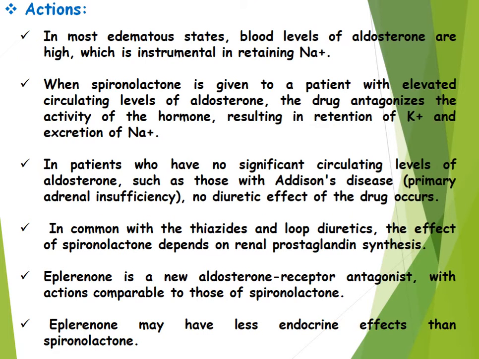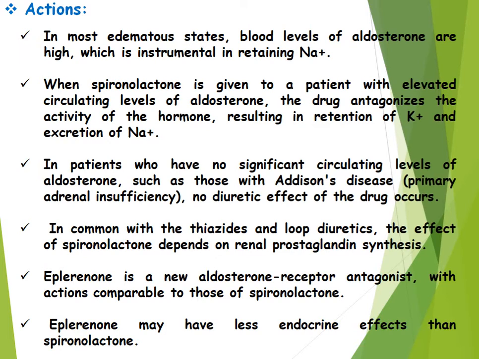Now the action: in most edematous states, blood levels of aldosterone are high, which is instrumental in retaining sodium. When spironolactone is given to a patient with elevated circulating levels of aldosterone, the drug antagonizes the activity of the hormone, resulting in retention of potassium and excretion of sodium.